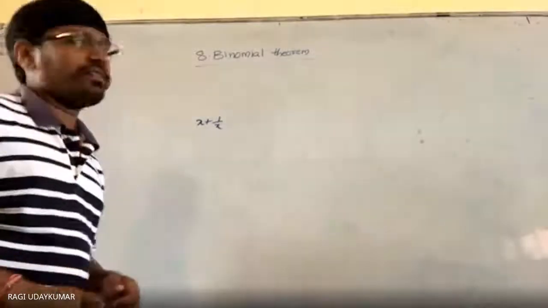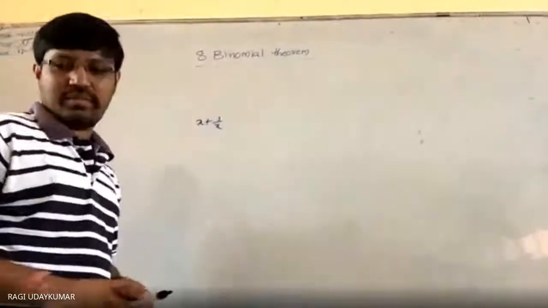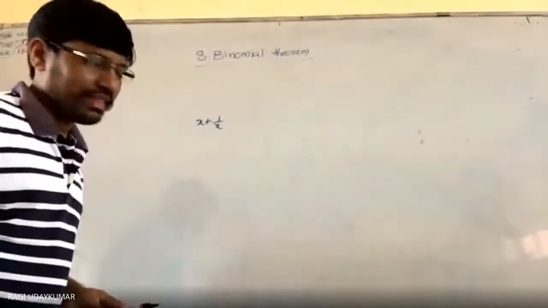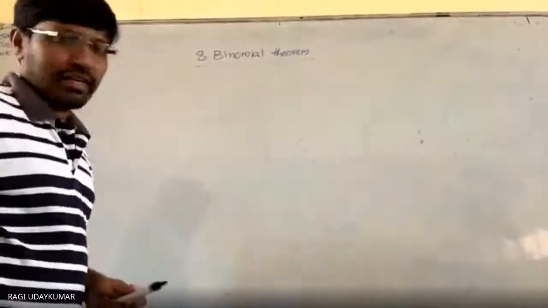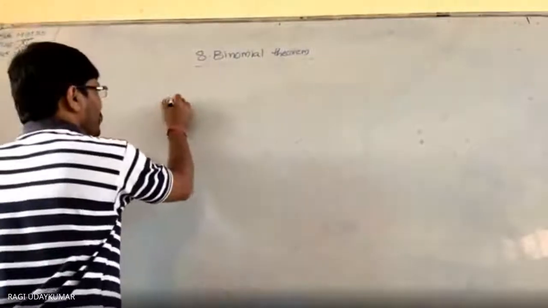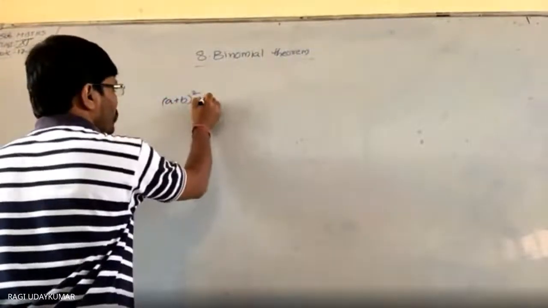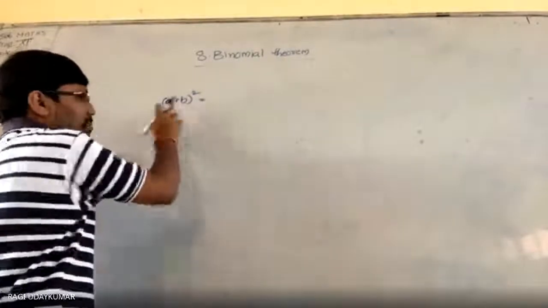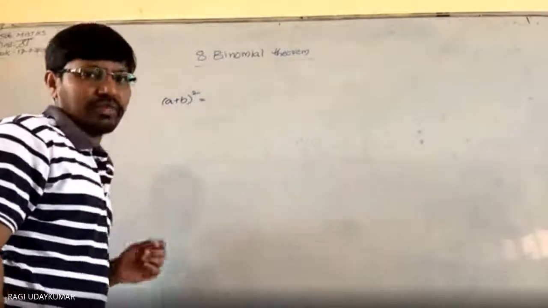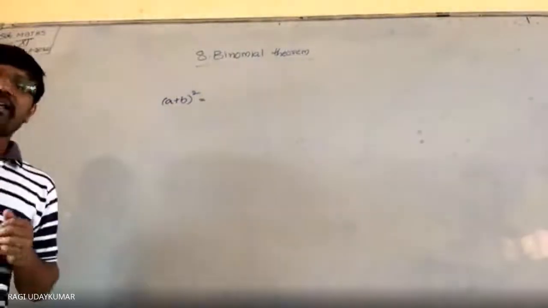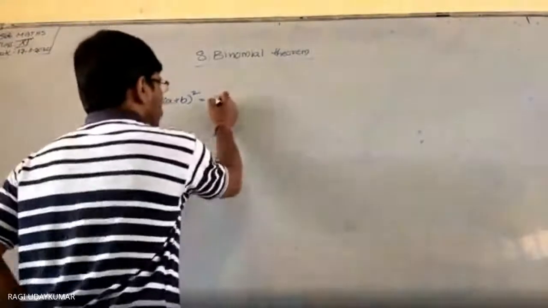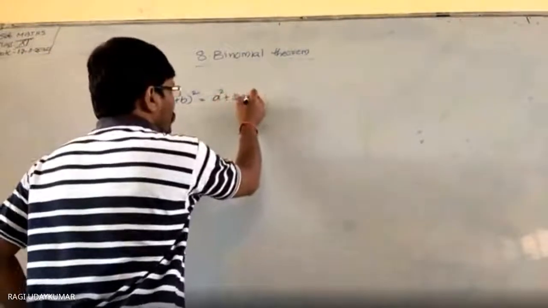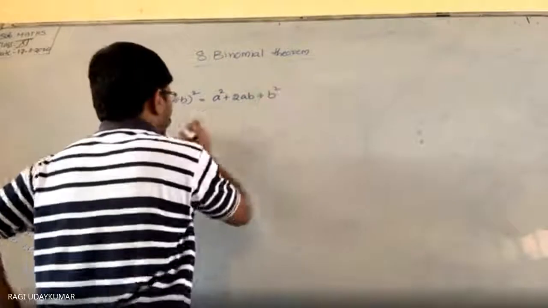So now here, binomial theorem. What binomial theorem says to you means, how many of you know the a plus b whole square formula? A plus b whole square. A is one term, b is another term. Two terms. So that's why it is called a binomial. A plus b whole square everyone knows. A square plus 2ab plus b square.